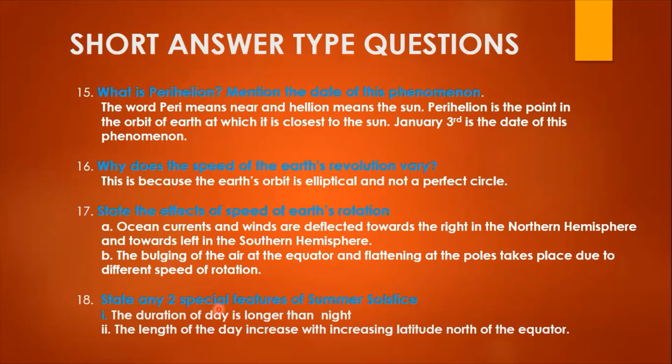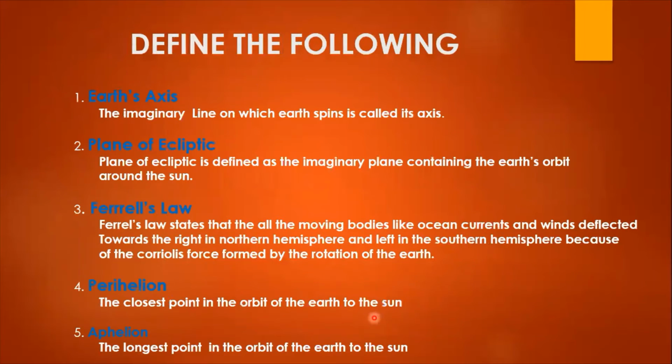Now state any 2 special features of summer solstice. So 2 features they asked. I have given here very shortly 2 effects. Next is define the following. For this also, you will get this question only for 1 mark. So no need of more explanation. Definition only you are supposed to write.